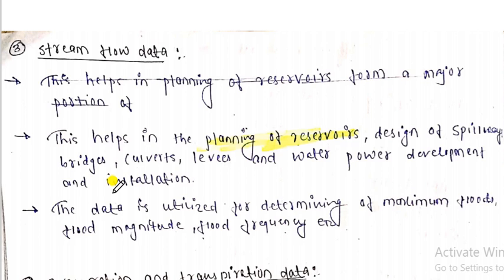In the dams it is provided so that the maximum water can flow through the whole of the dam. That is nothing but the spillway. Similarly bridge, culverts is the small form of bridge. So all these things we can easily design from the stream flow data.